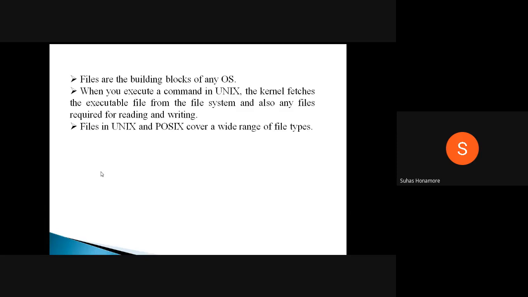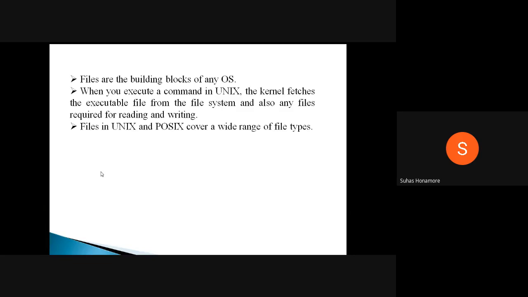Inside that folder, all the command-related files are kept. For example, if you run the command ls, which lists what is inside a folder, normally you use ls -l. Running that means there is a file named ls inside the /bin folder, and that executable file will be executed.